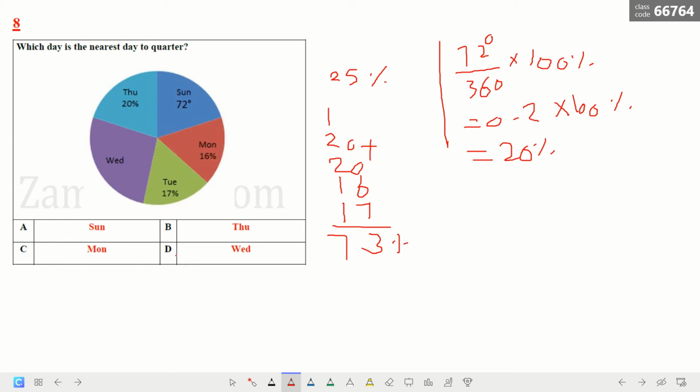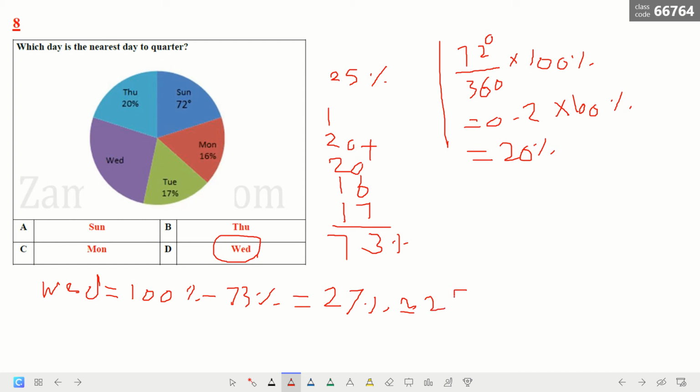Okay, now Wednesday is equal to 100%, which is the total percent of the circle, minus the sum, which is 73%. That's equal to 27%, which is very close to the quarter, which is 25. So the answer is Wednesday here. It's a little bit closer to 25% than the others.